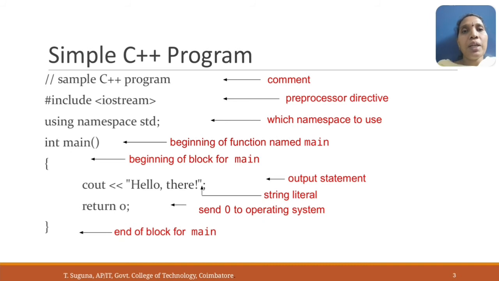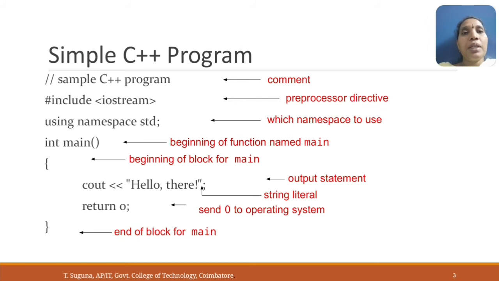If we are using double forward slash, then it is a single line comment. Suppose we are using forward slash and star, that is asterisk, then this indicates a multi-line comment, so it should be closed by star slash. The next statement is #include <iostream>. This is the header file or preprocessor directive. This shows what libraries are included for the program.